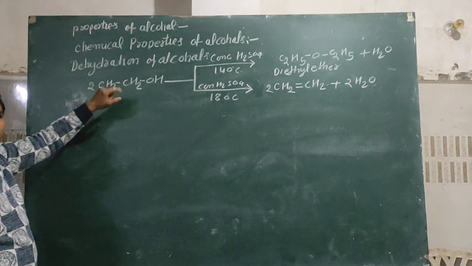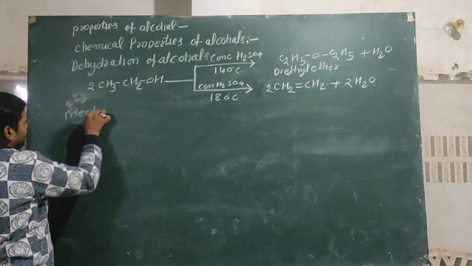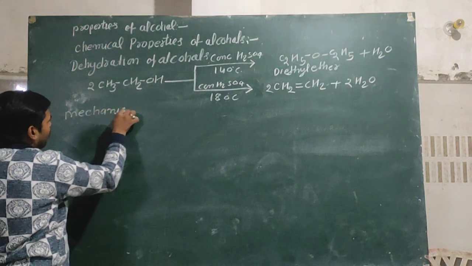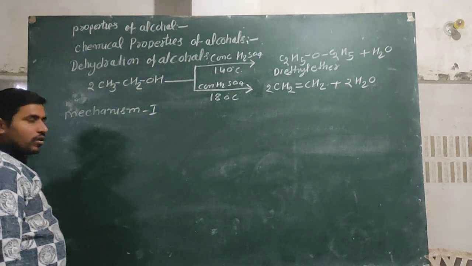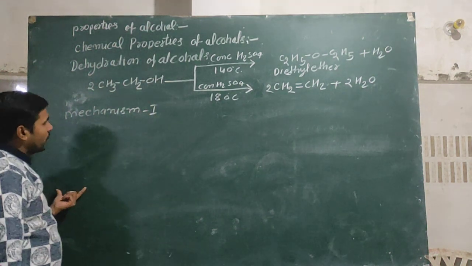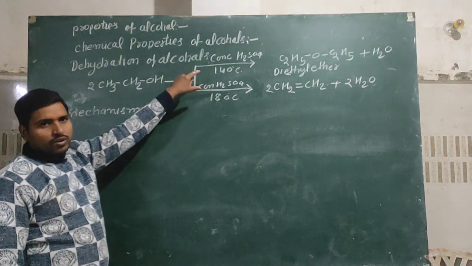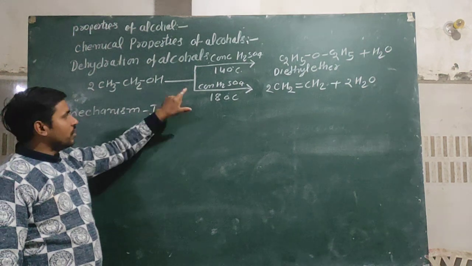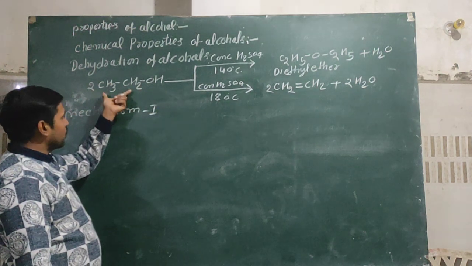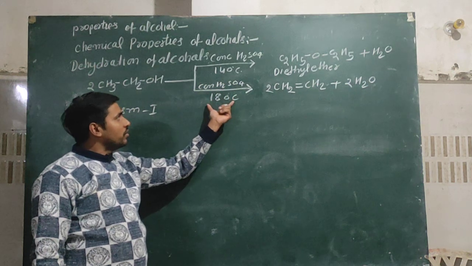question for your examination. And mechanism first. What happened when alcohol react with conc H2SO4 at 140 degree, and what happened when alcohol react with conc H2SO4 at 180 degree?